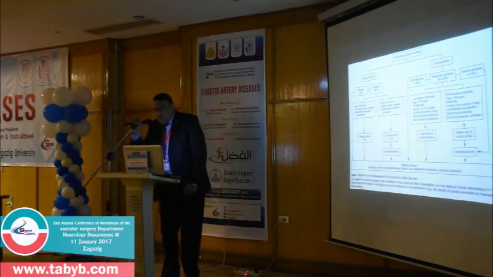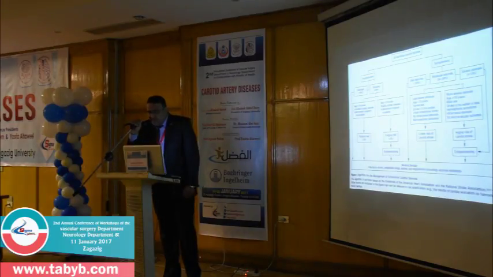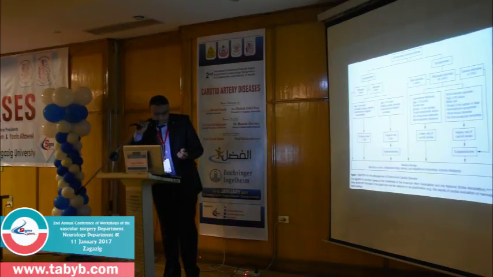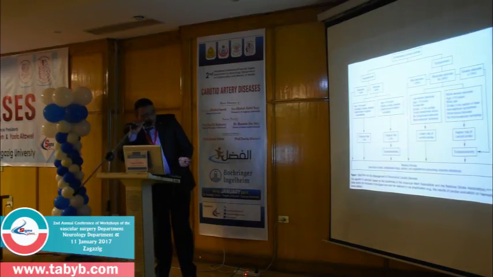For patients with asymptomatic stenosis of more than 60%, if the age is more than 79 years and the patient is unstable cardiologically, so the surgical risk is high, we prefer medical therapy. On the other hand, if the age is less than 79 years and the patient is stable cardiologically, so the surgical risk is less than 3%, we can do endarterectomy or carotid stenting.